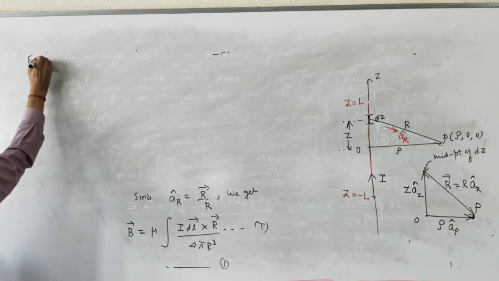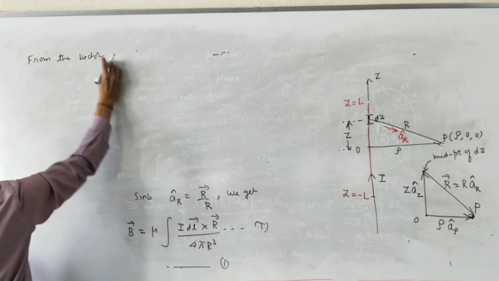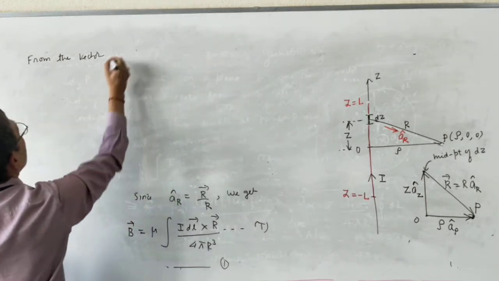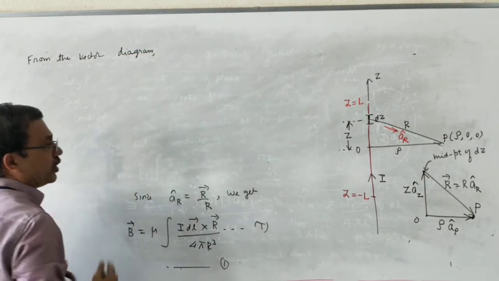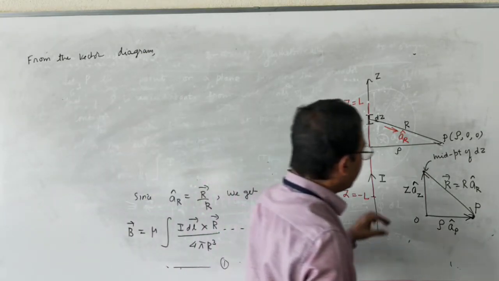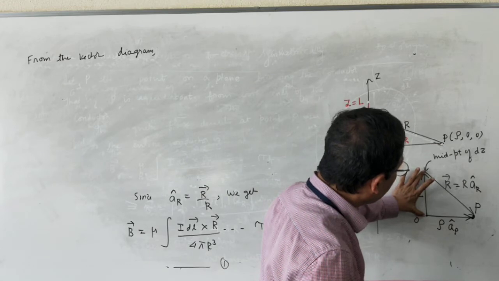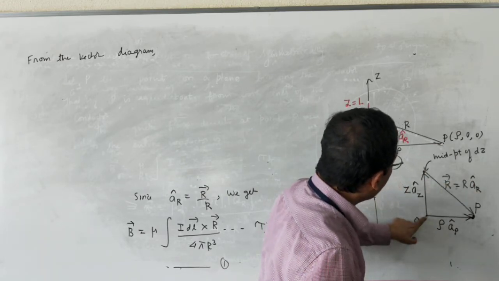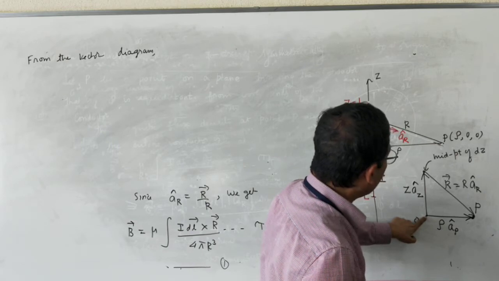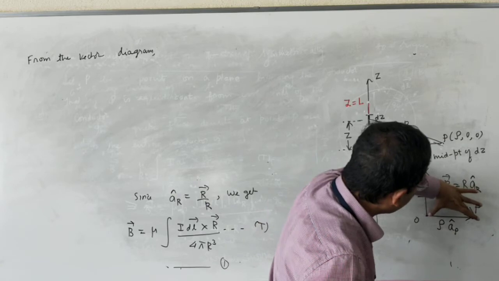From the vector diagram, see here, which is the resultant? This is the resultant because the resultant has to start on the initial point of a vector and it has to end on the final point of another vector.